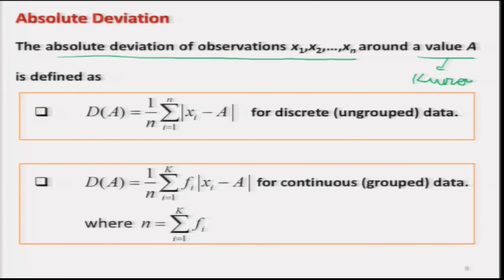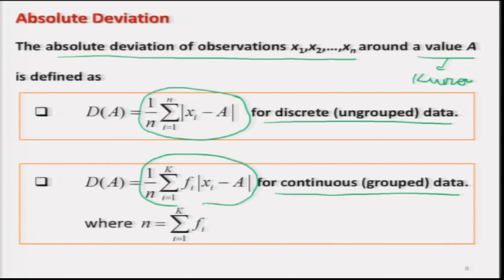Now, I have two cases here: for ungrouped or discrete data, and for grouped or continuous data. In case of discrete data, we simply take the arithmetic mean of such absolute deviations, and in case of continuous data, we again find the mean of such absolute deviations using the concept of arithmetic mean in the case of a frequency table. So, you can see, this is how we define the absolute deviation.